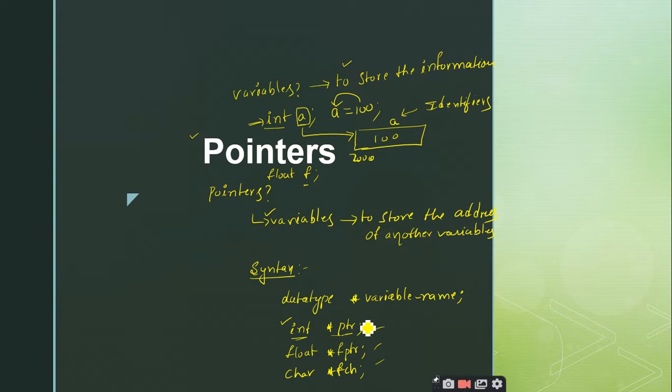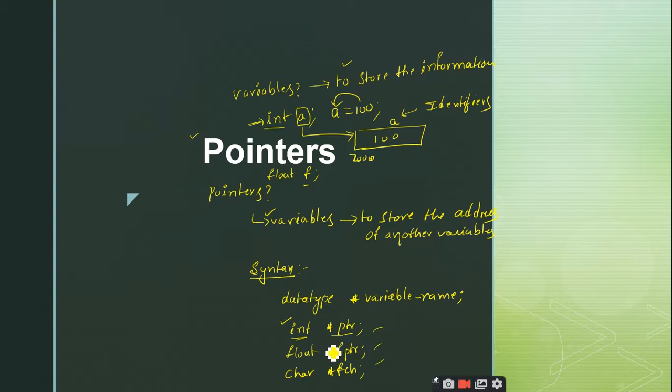It stores the address of integer variables. Right. So this ptr is capable of storing an address. That part we are clear on, right. But what is it going to store? Since it is of type integer pointer, ptr is going to store the address of another integer variable. In a similar manner, fptr is a floating pointer variable, right. So fptr is capable of storing the address of another floating point variable.